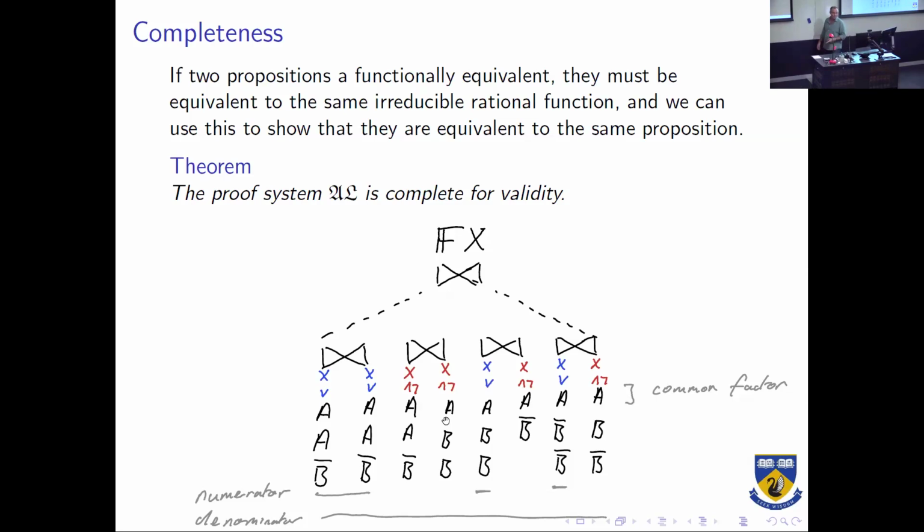The minimal form of the polynomial is unique. So two equivalent propositions are going to be equivalent to a unique form. And from that, transitivity will give us that two functionally equivalent propositions are provably equivalent.